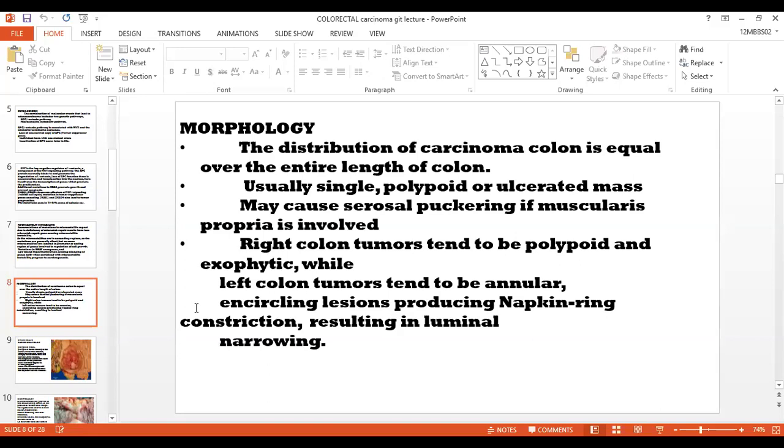The tumors on the right side of the colon tend to be polypoid and exophytic. Exophytic means cauliflower-like. While on the left side of the colon, tumors tend to be annular, encircling lesions producing napkin-ring constriction, which results in luminal narrowing. As you know, on the right side, the lumen of the colon is wide.